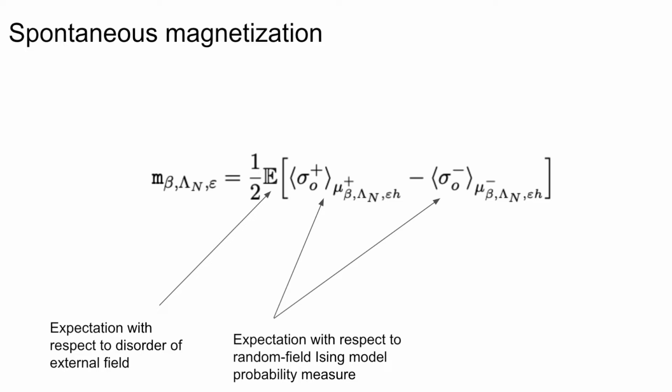So the spontaneous magnetization, by and large, allows us to relate, with respect to the expectation of the disorder of the external field, the difference of these two spins under one probability measure that's given in plus boundary conditions, which is in the first term, sigma 0 plus, in addition to the expected value of the sigma minus 0 term with respect to the probability measure of the random field Ising model under minus boundary conditions.